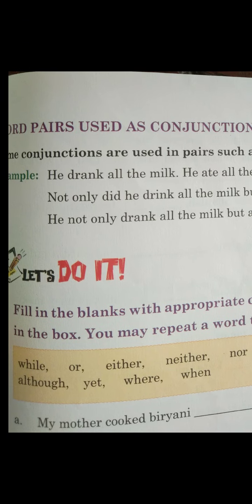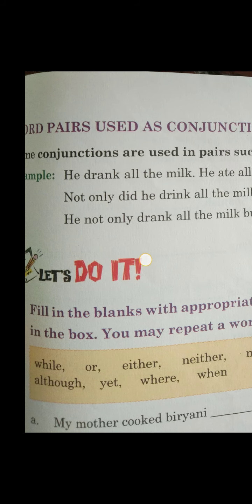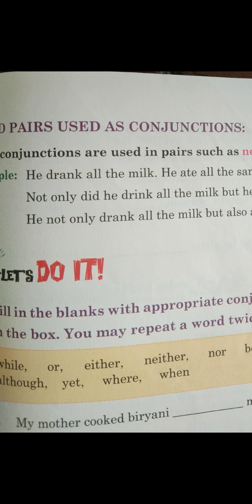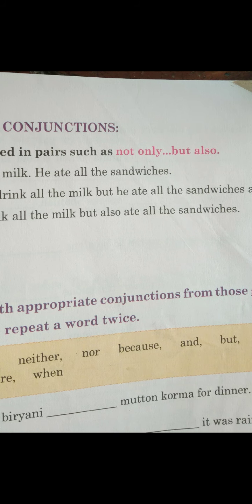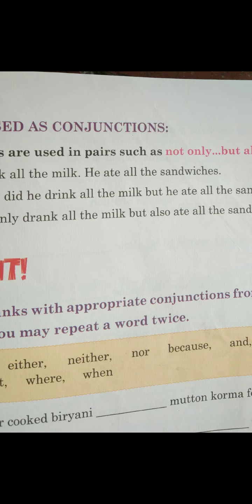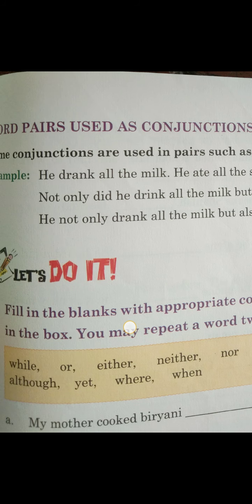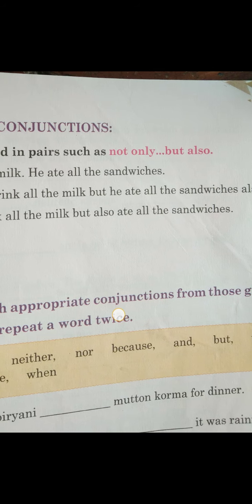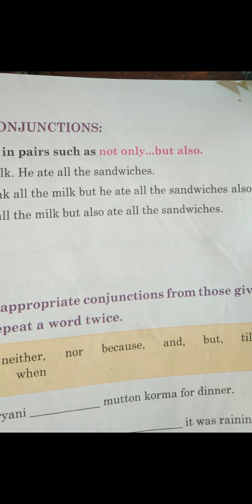Now, word pairs used as conjunctions. Some conjunctions are used in pairs, like not only, but also. He drank all the milk, he ate all the sandwiches. Not only did he drink all the milk, but he ate all the sandwiches also. He not only drank all the milk but also all the sandwiches.